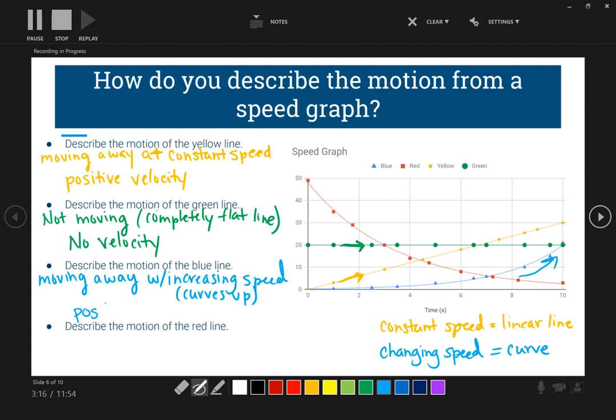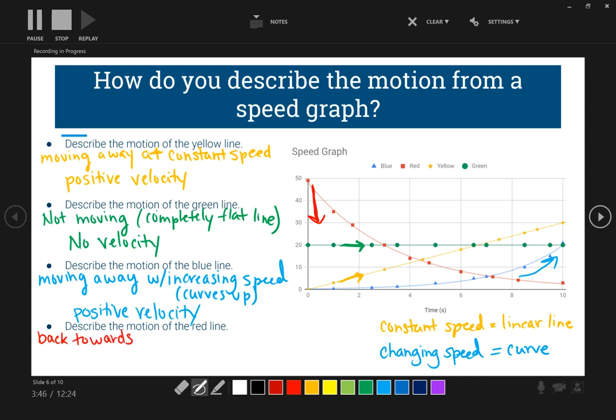We have positive velocity because our line overall is going up with a positive slope. And let's describe the motion of the red line. Okay, so overall, are we increasing with distance over time or decreasing? Our line is coming down. So we're decreasing distance, which means we're coming back towards